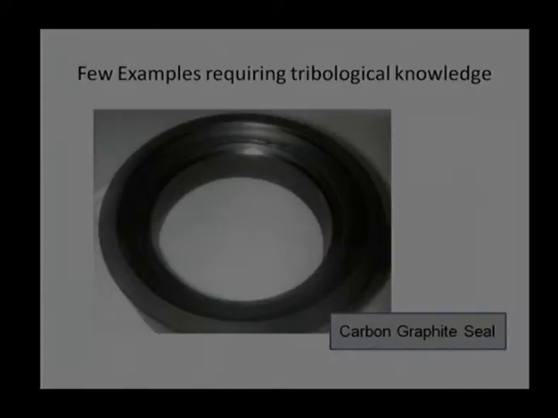The first example I am showing is a carbon graphite seal. This carbon graphite seal is made from powder by compacting and sintering that powder, and when it comes into contact with a stainless steel shaft or some other material, there is a possibility of intimate contact, relative sliding and applied load.